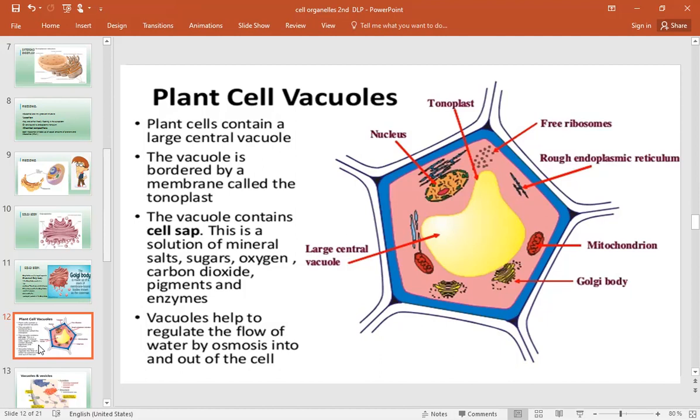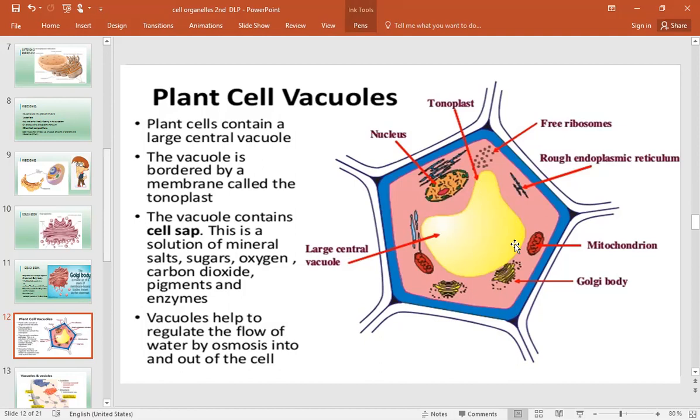It is a fluid filled space present in the cytoplasm in the plant cell, and it is sometimes absent or very small as compared to the plant cell. Because it is present in the plant cell, it covers most of the part of the plant cell. So we study the plant cell vacuole. Look here, the plant cell vacuole has a selectively permeable outer covering, and that membrane is known as the tonoplast.